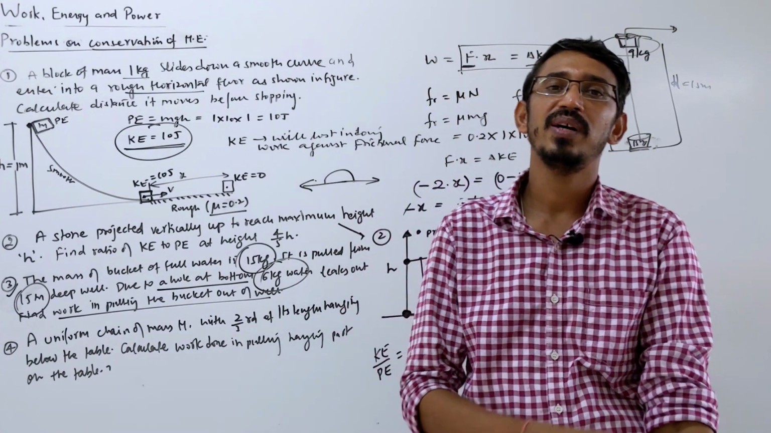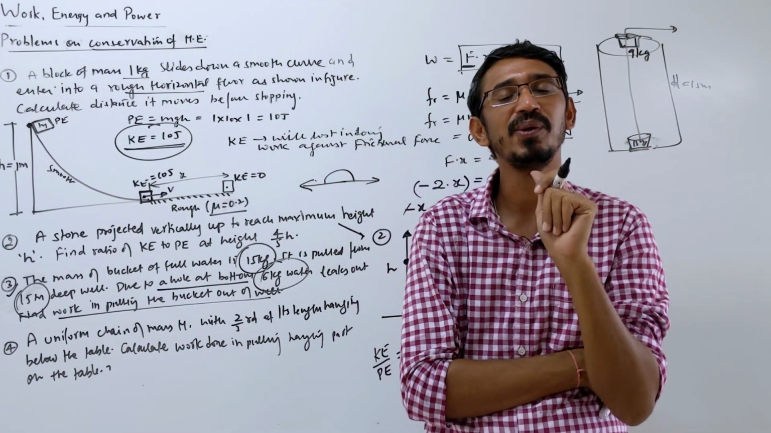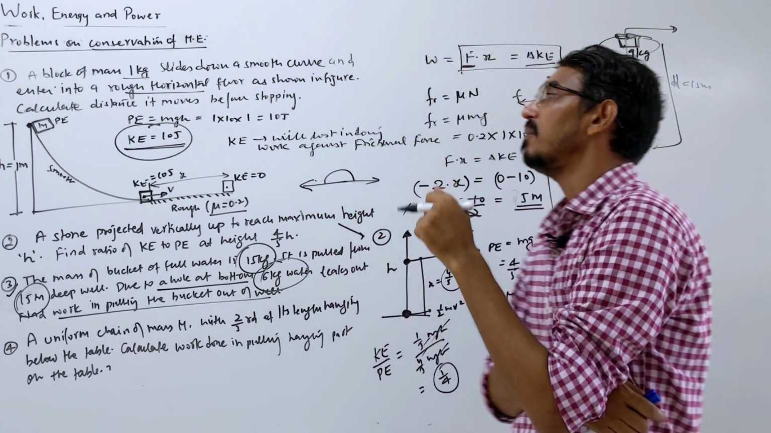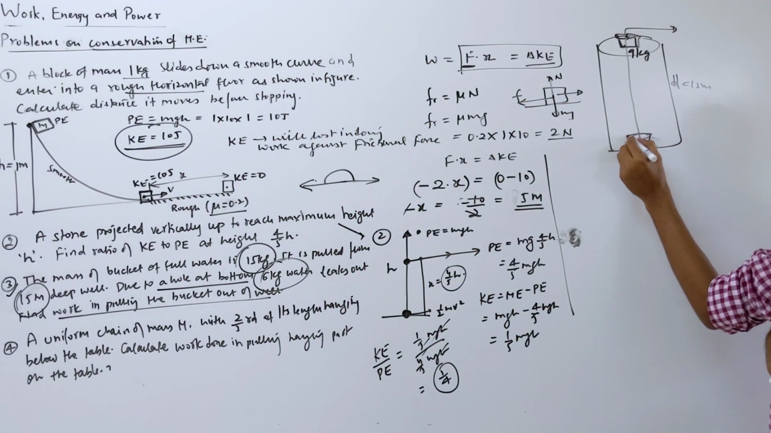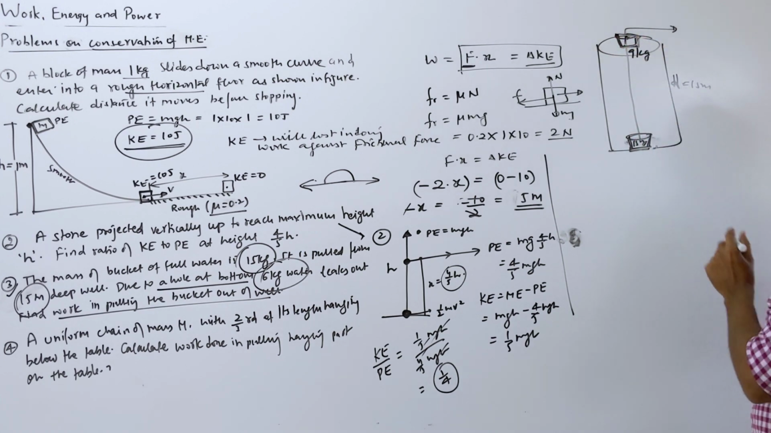So again you have to take the center of mass. But sorry, here you do not take the center of mass, you take the average mass. Why? Because at this point the mass is 15 kg that you are pulling, but at that point you are pulling just 9 kg only.